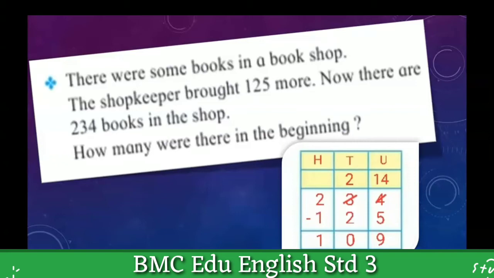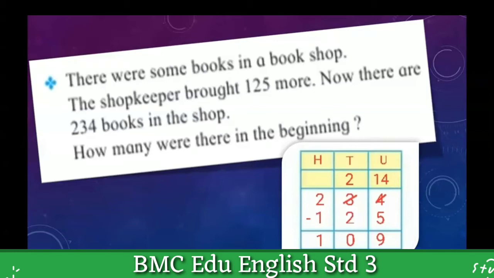If we consider the steps of solving a word problem, here what we are going to find is in the last line: how many were there in the beginning. This is what we have to find out. How many books were there in the beginning?